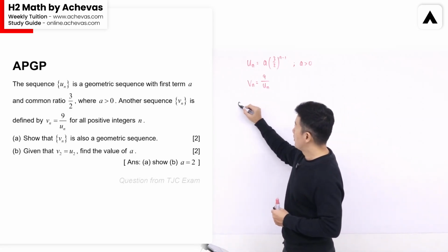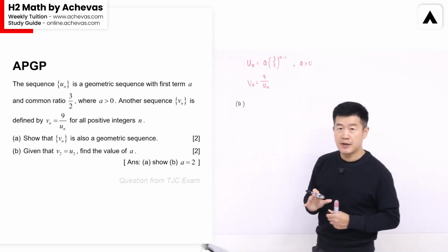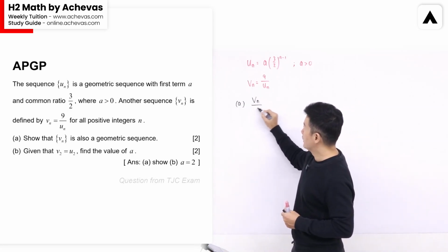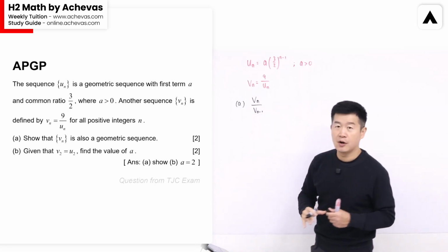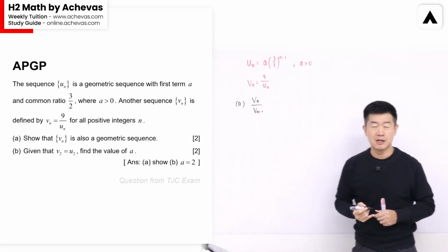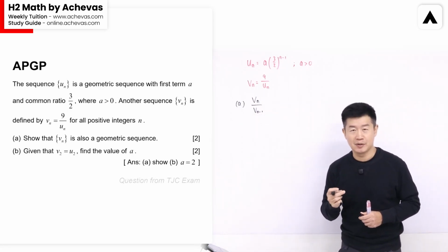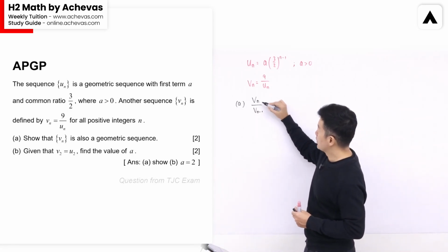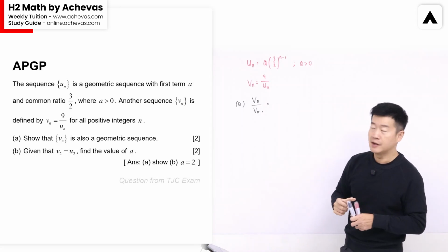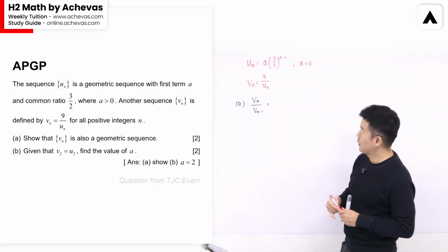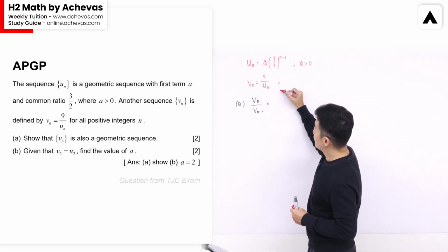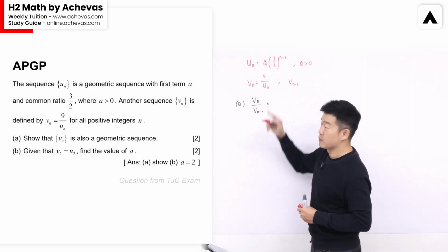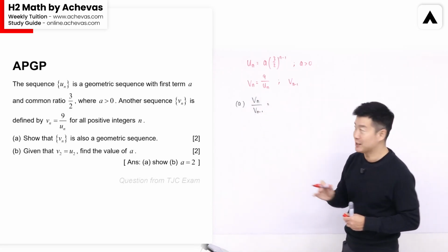So for part A, in order for us to show that Vn follows a geometric sequence, we are going to go for Vn over Vn minus 1, or Vn plus 1 over Vn, just like how we have discussed on the Achevas TV. This will require the expression of Vn, which is given to us by the question, and from the expression for Vn, we can deduce the expression for Vn minus 1. It will be replacing all the n by n minus 1.